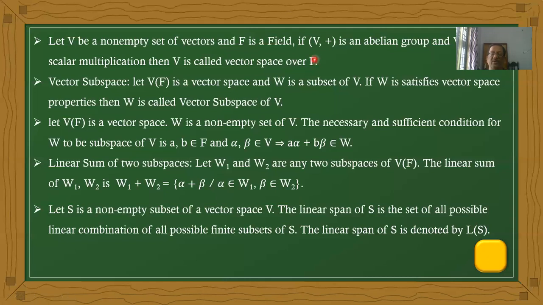What is the meaning of vector space? Every vector space is an abelian group, and it also satisfies scalar multiplication properties.